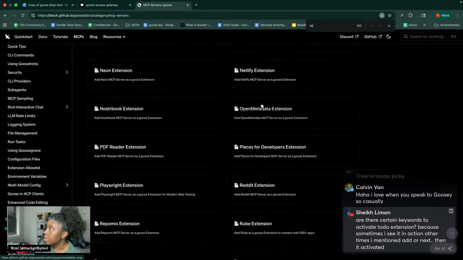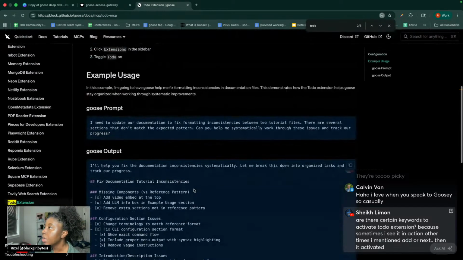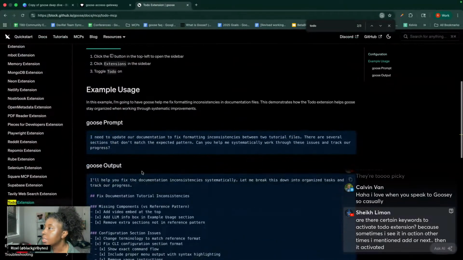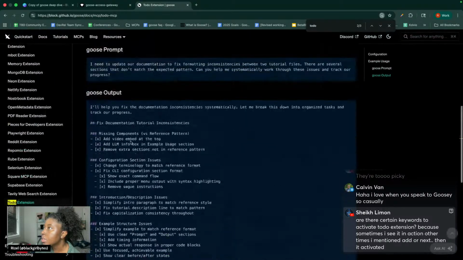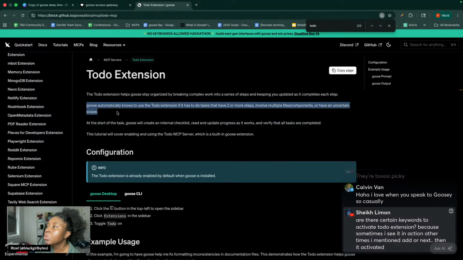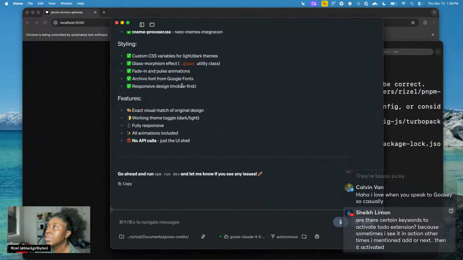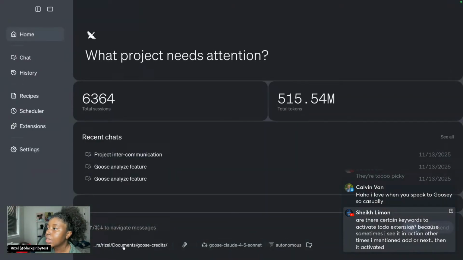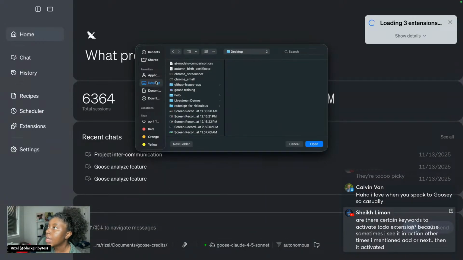I'm just gonna do a Control F. Here we go. There's like a little note I wrote somewhere. Here it is. Goose automatically knows to use the to-do extension if it has to-do tasks that have 2 or more steps, involve multiple files and components, or have an uncertain scope. So I think that's how Goose gets triggered. We can double check and ask Goose too if there's any keywords that maybe I missed that trigger the to-do extension.